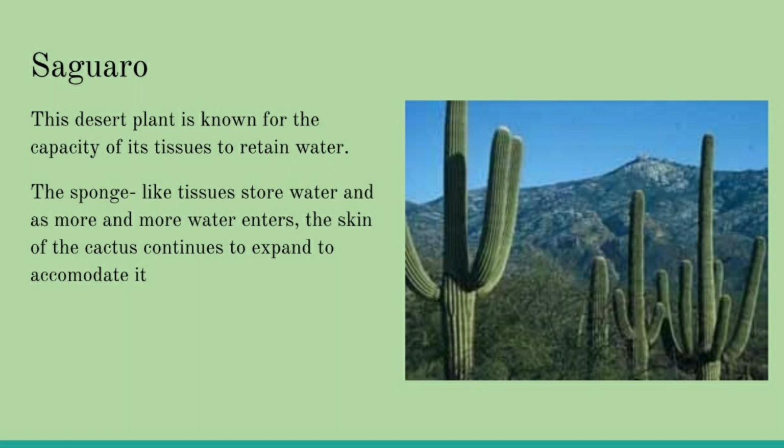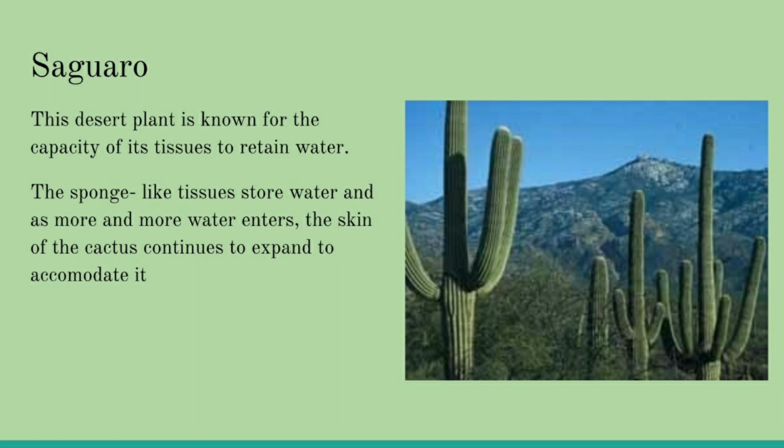That means the cactus expands and becomes thickened. Its surface absorbs more and more water, it provides a lot of space to absorb water, and it has the capacity to retain water, to hold water, or we can say it absorbs water even in dried conditions. So this is a desert plant. It grows in the desert area where water is less. You can see in the picture also they are long cactuses, right?